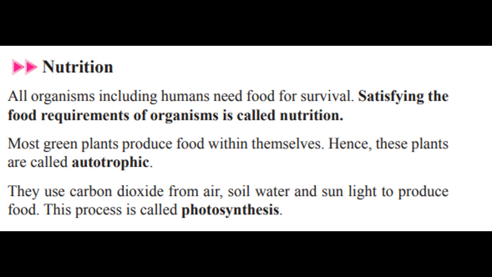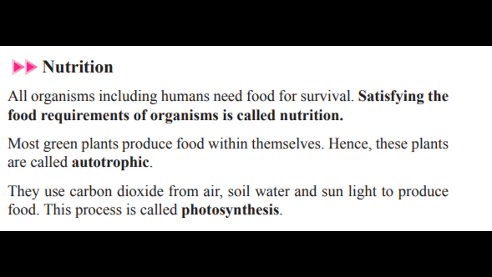What is the meaning of autotrophic organisms? Autotrophic organisms means, children, some types of organisms can produce their own food. Can we produce our own food? What do you think? We can't, right? We have to eat something, either plant-based food or animal-based food. What about plants? Have you ever seen someone go and feed plants? No. That is because plants can produce their own food. Therefore, trees and other plants come under autotrophic organisms.